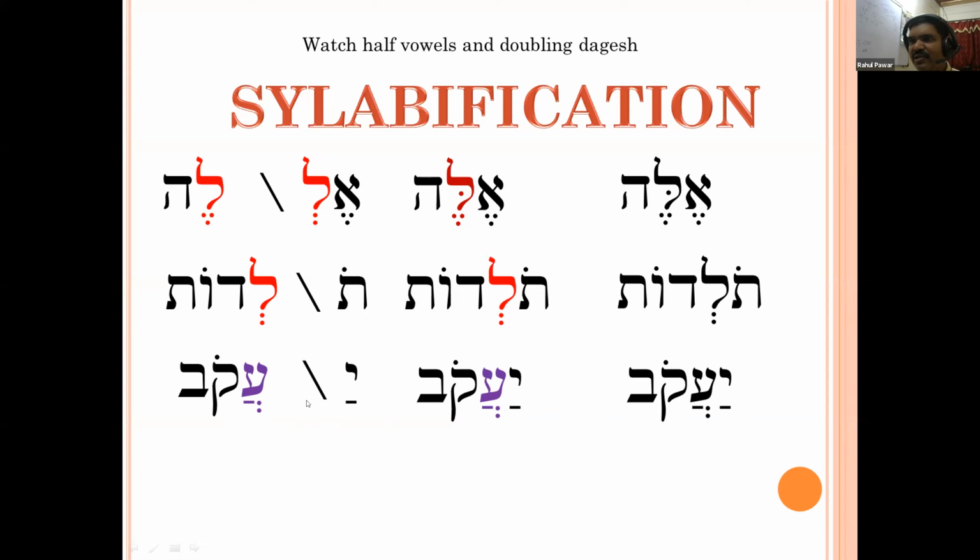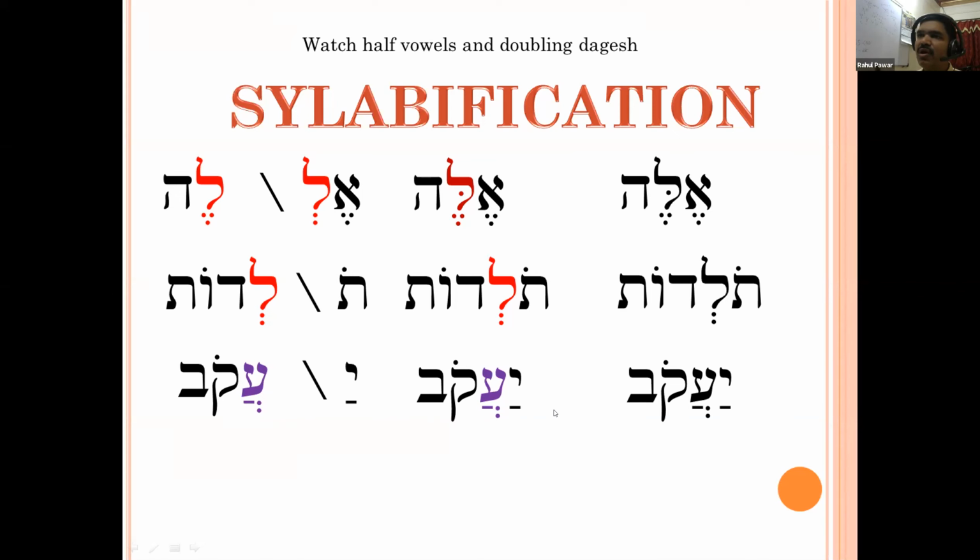Any doubt regarding this example? I know that some of you are finding it difficult to understand this syllabification because it is not familiar from the English language. But by practice and reading on syllables, you will get it. It is very simple. In each word you have to count the number of long vowels.